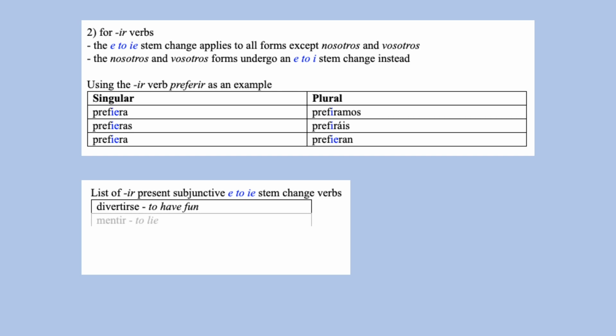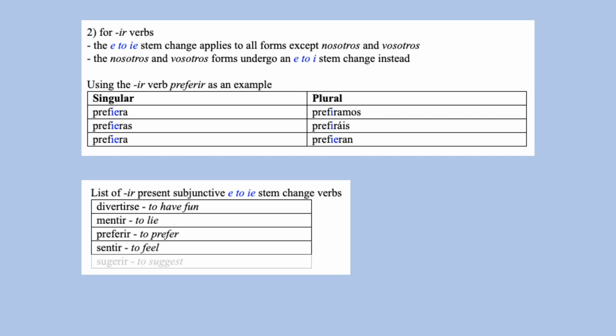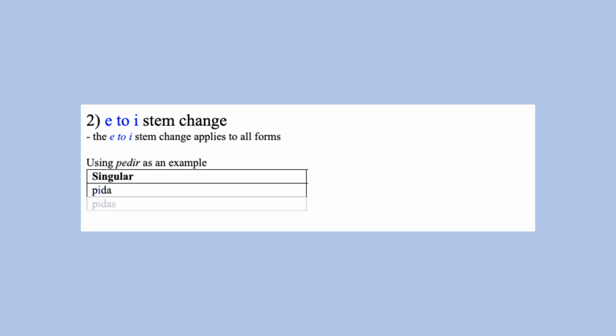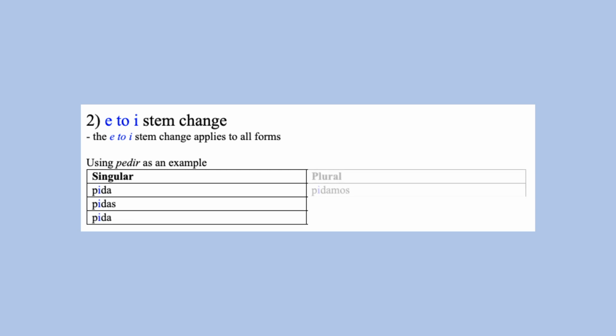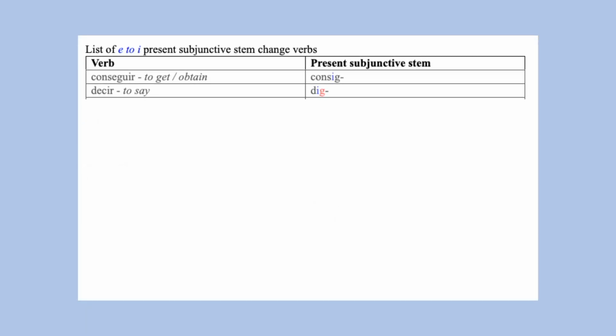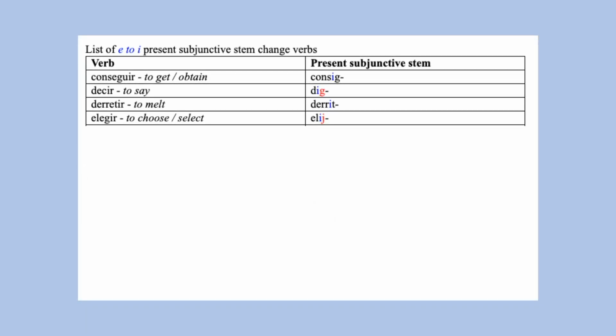And these IR verbs also have an E to IE stem change, and they follow the same pattern in the present subjunctive. The E to I stem change applies to all forms in the present subjunctive. So for pedir, we have pida, pidas, pida, pidamos, pidáis, pidan. These are the present subjunctive stems for various E to I stem change verbs.